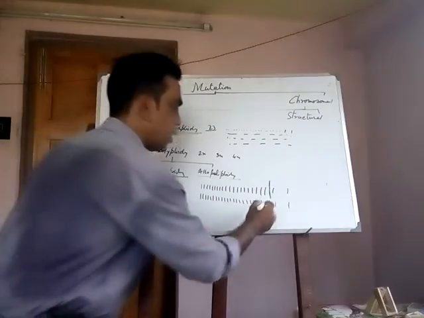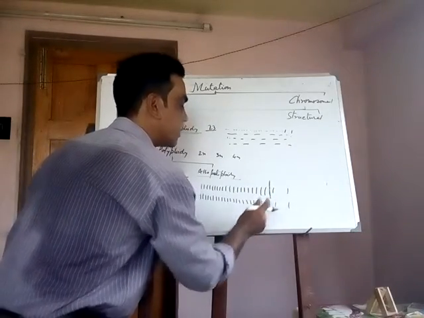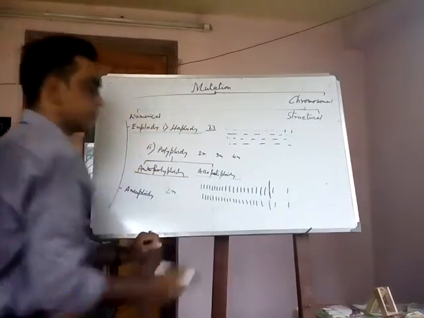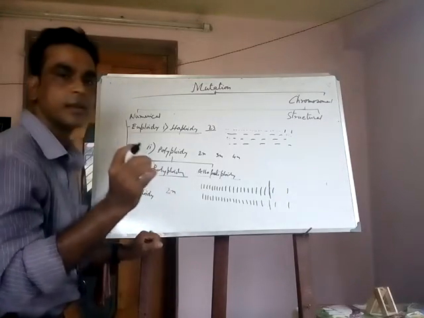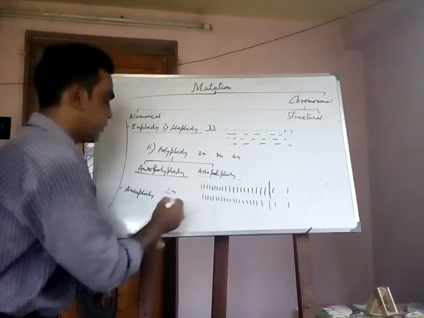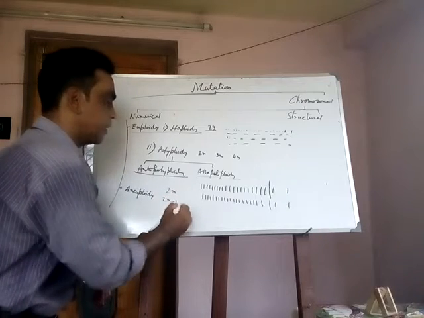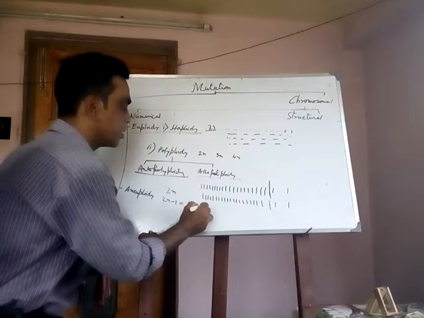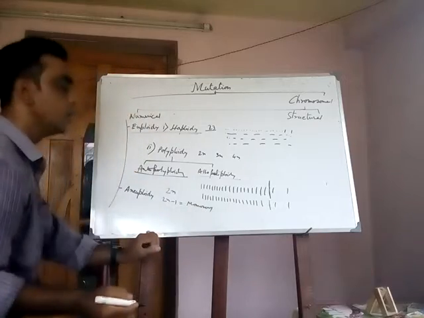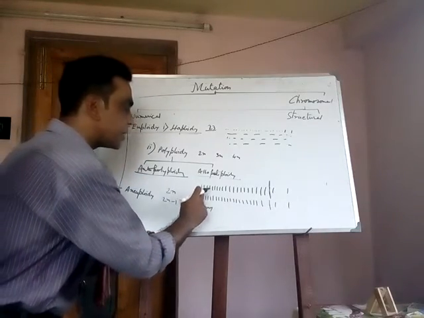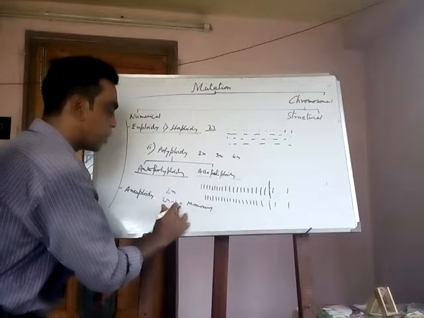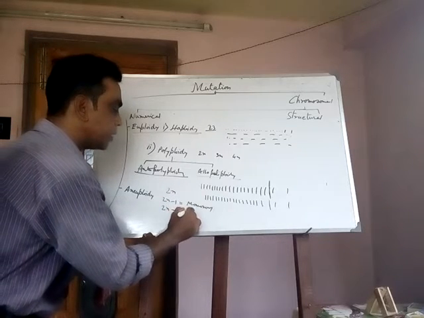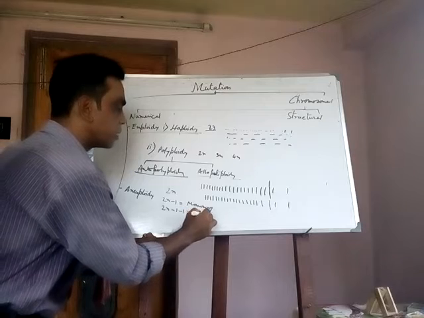When a single chromosome disappears, it is called 2n minus 1, monosomy. When a double number of chromosomes disappear, that is 2n minus 2, or 2n minus 1 minus 1, it is called double monosomy.